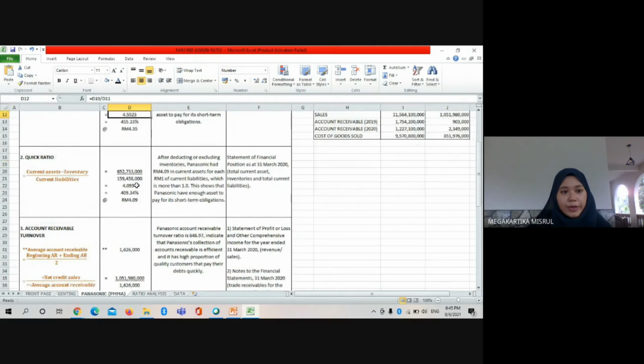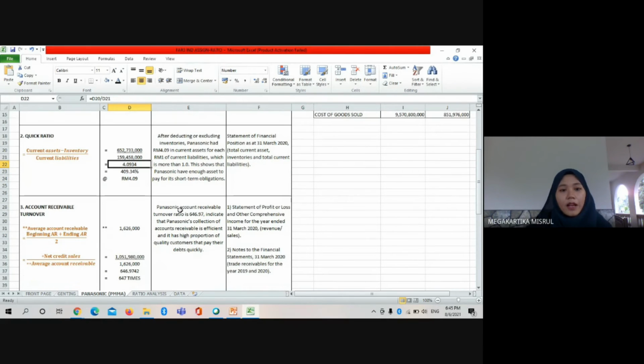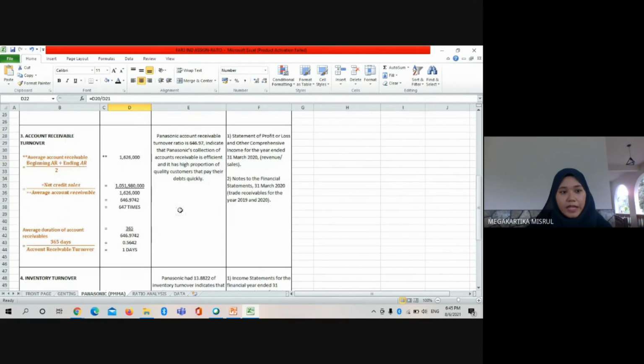Then quick ratio after deducting the inventories. This is the quick ratio of Panasonic, which is 4 ringgit 0.9 cent in current assets for each 1 ringgit of current liabilities, which is more than 1.0, shows that Panasonic also has enough asset to pay for its short-term obligation. Then for account receivable turnover, this is the average account receivable from its data.